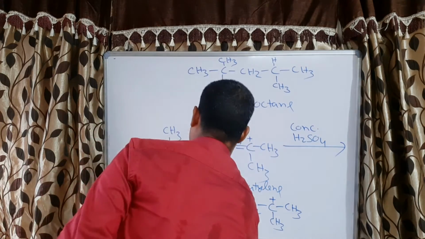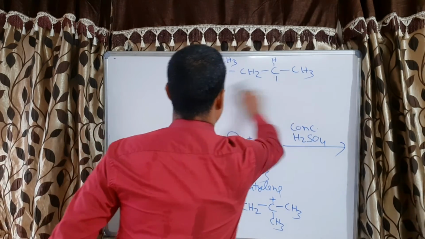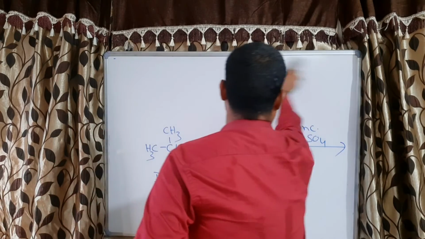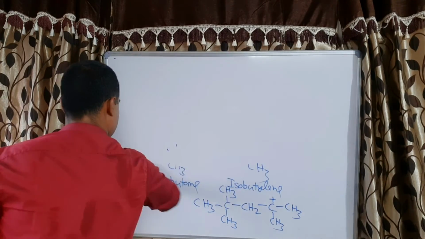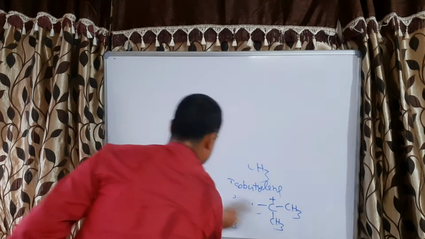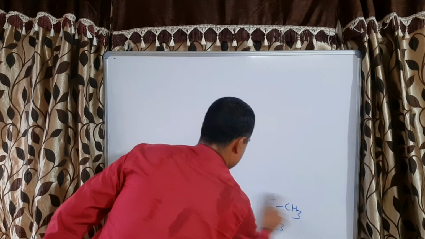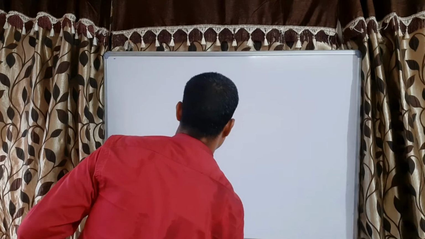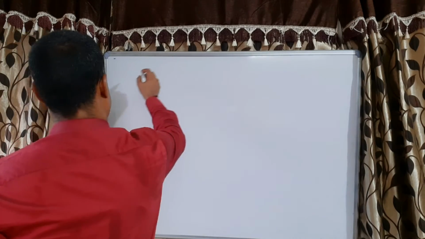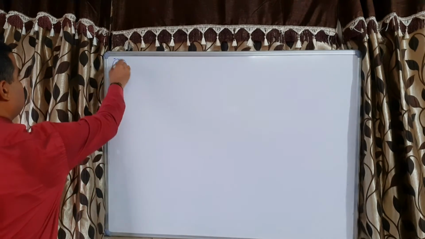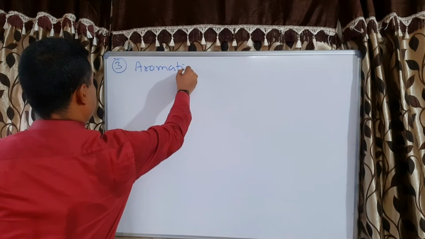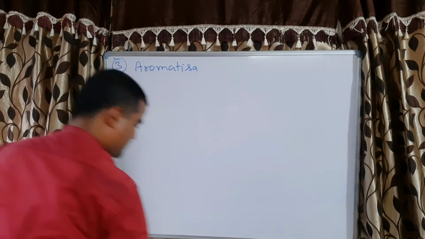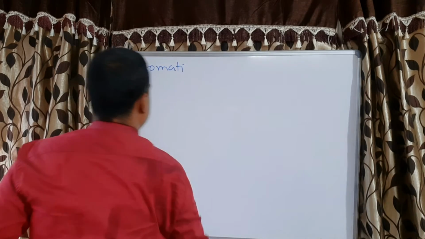Now the next reaction is the aromatization reaction. The third one is aromatization, or we can write Z also here.